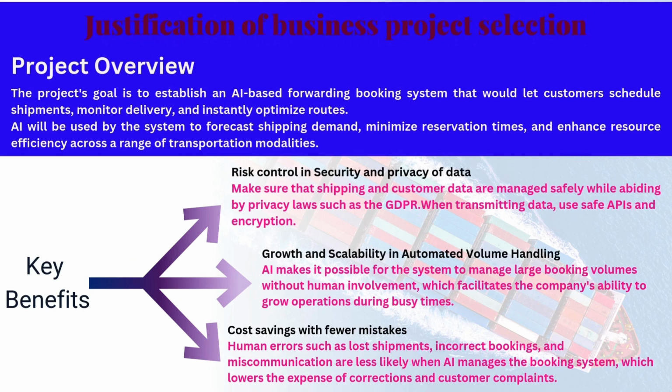Third is cost savings with fewer mistakes. Human errors such as lost shipments, incorrect bookings, and miscommunication are less likely when AI manages the booking system, which lowers the expense of correction and customer complaints.